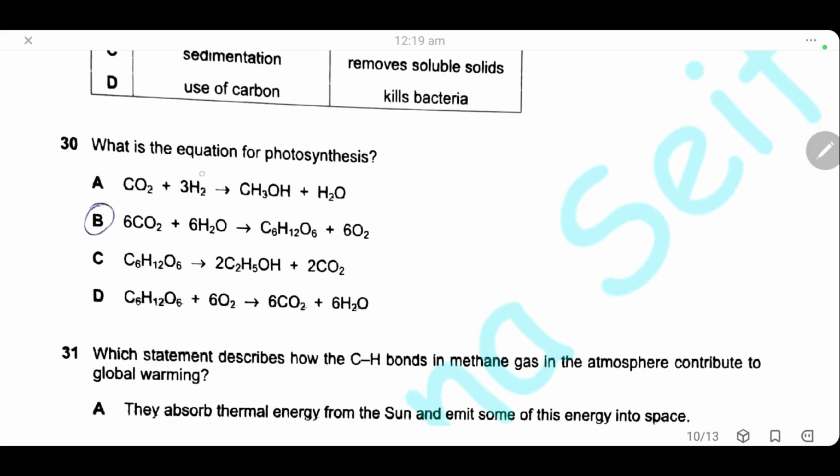Question 30. What is the equation of photosynthesis? Photosynthesis is a process where the plant uses carbon dioxide and water to produce glucose and oxygen. So the correct answer is B.